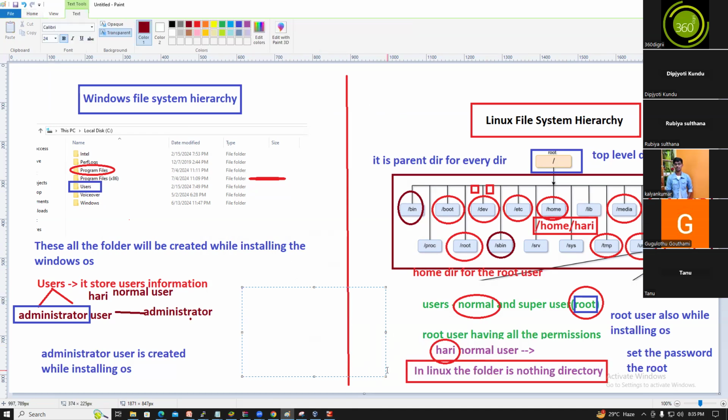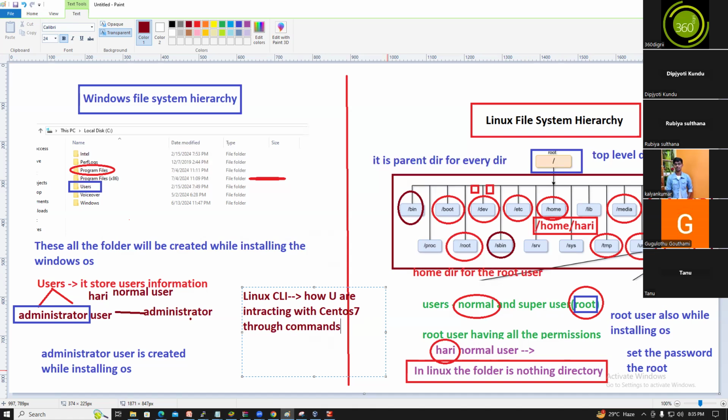Linux is a CLI, command line interface. How are you interacting with this Linux OS, CentOS 7? Through commands only.